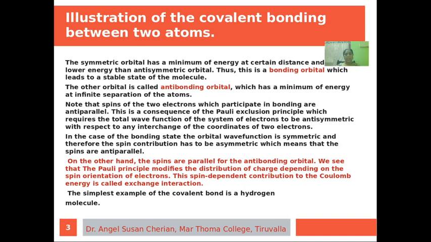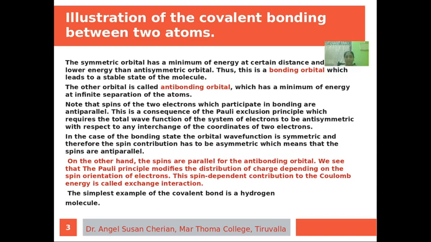Actually, it has two types of bonding orbitals: bonding orbital and anti-bonding orbital. Bonding orbital is like a symmetric orbital which has a minimum of energy at a certain distance, and it has lower energy than the antisymmetric orbital. This type of orbital leads to a stable state of the molecule. The other orbital is called the antibonding orbital, which has a minimum energy at infinite separation of the atoms.